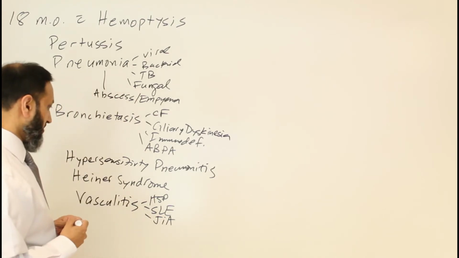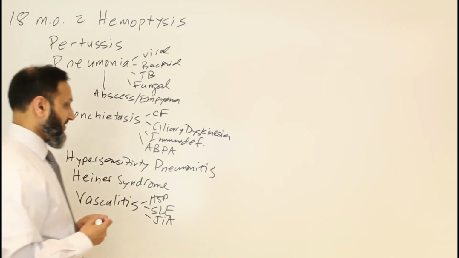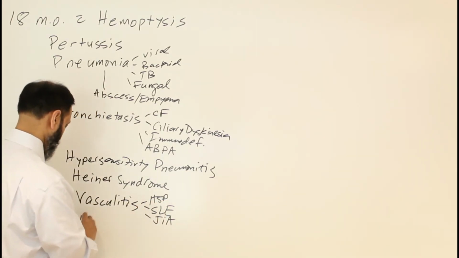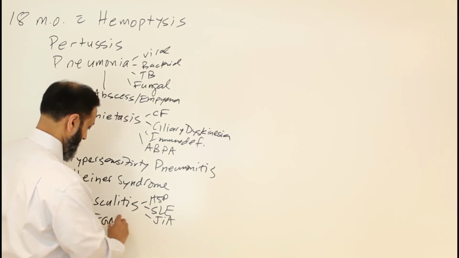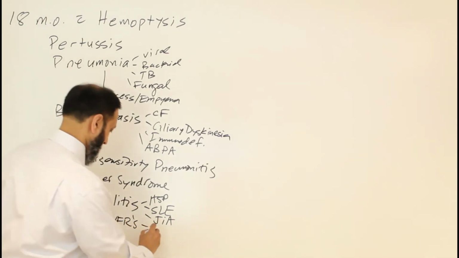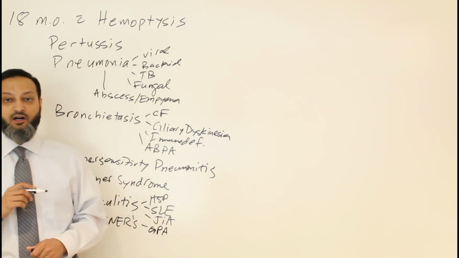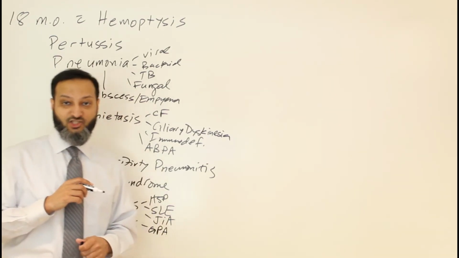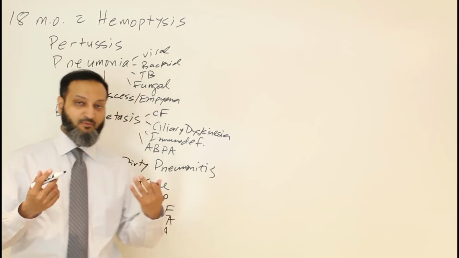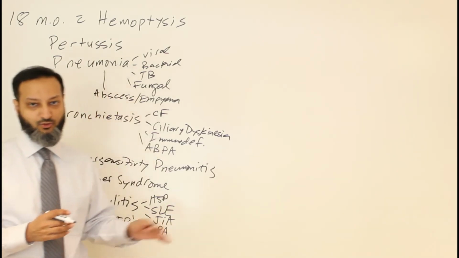So different types of vasculitis or autoimmune processes as well. A couple other autoimmune entities that you might consider would be things like, let's see, we can write it here. So one would be the old name, called Wegener's, right? Wegener's granulomatosis, right? But now it's actually changed its name. It's abbreviated now GPA, which is granulomatosis with polyangiitis. So that's a new name for Wegener's granulomatosis. So it's basically a vascular process that can present with pulmonary hemorrhage and hemoptysis as well. So now the new name is GPA.